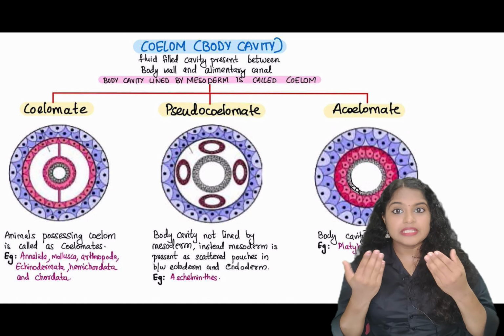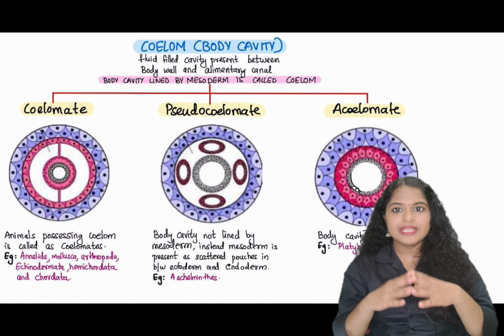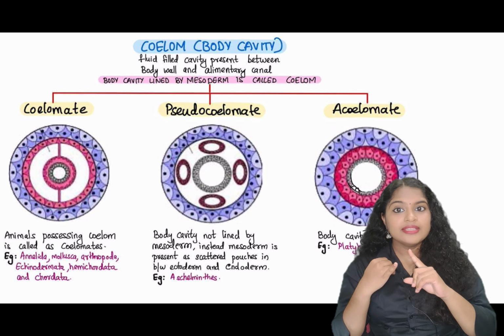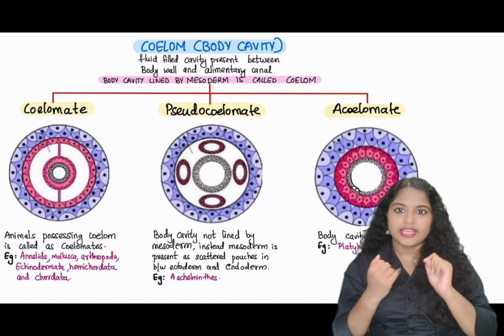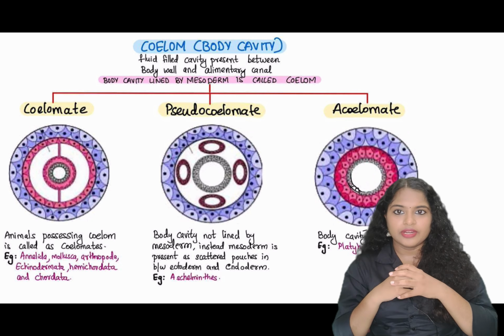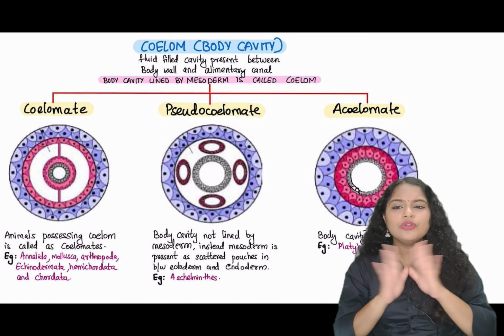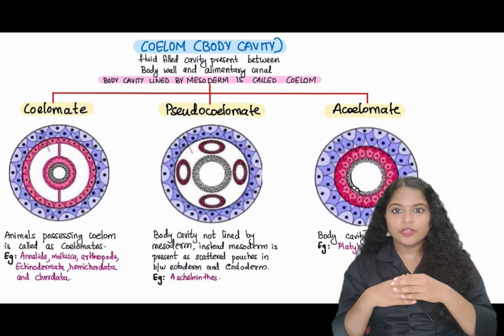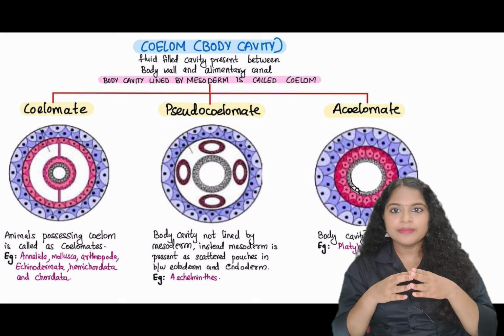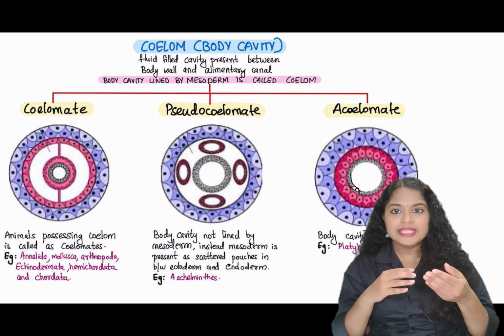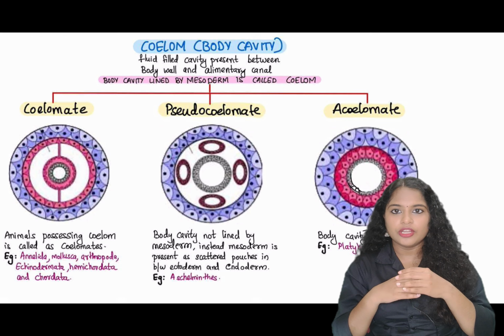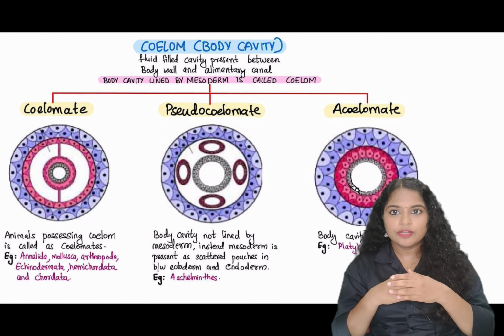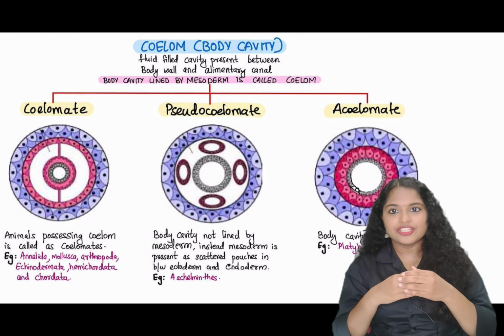Then only it can be called a coelom or a true coelom. So based on the presence of this type of coelom, organisms are classified into three. One is acoelomate, then you have pseudocoelomate and coelomate organisms. What are acoelomate organisms? These types of organisms do not have such cavities. Pseudocoelomate organisms do not have a mesodermally lined body cavity. But still, the mesoderm is found in patches in between the ectoderm and endoderm. Such animals are called pseudocoelomate animals, and an example is Aschelminthes.